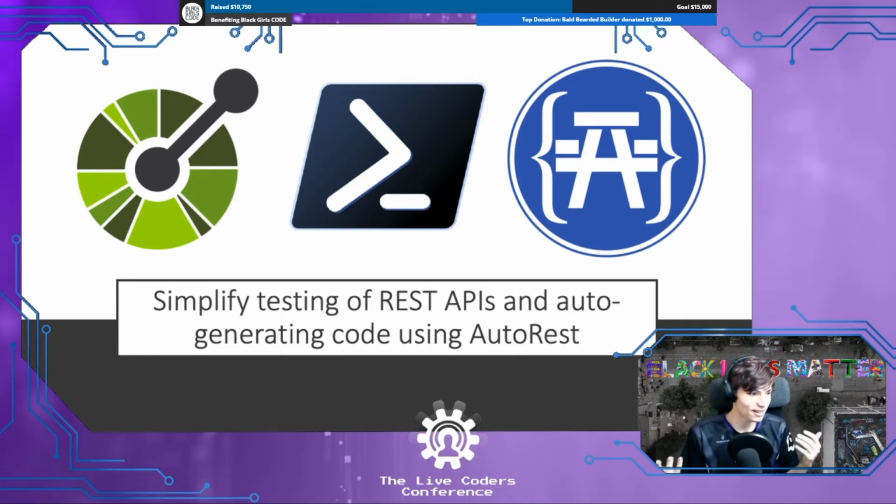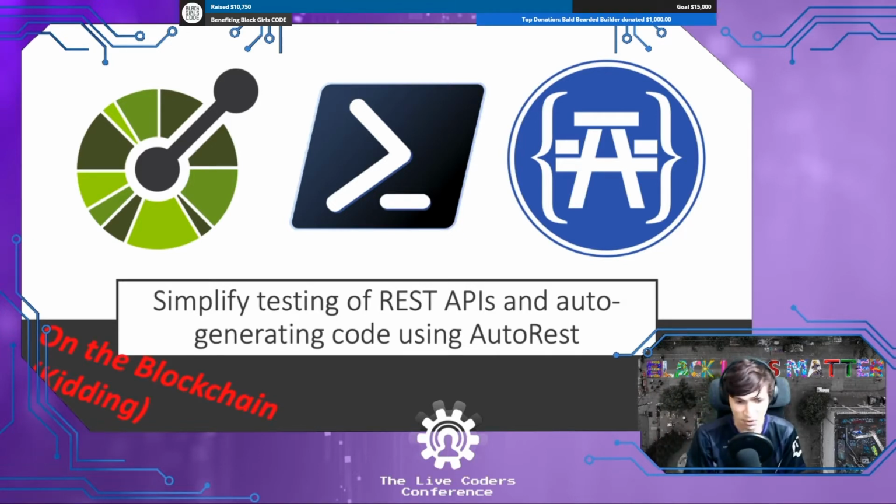I'm going to be talking about simplifying testing of REST APIs and auto-generating code using AutoRest, which is honestly just the most complicated title for a talk that I feel like I need to add "on the blockchain" to the end of it. Just so we're clear, I'm kidding.